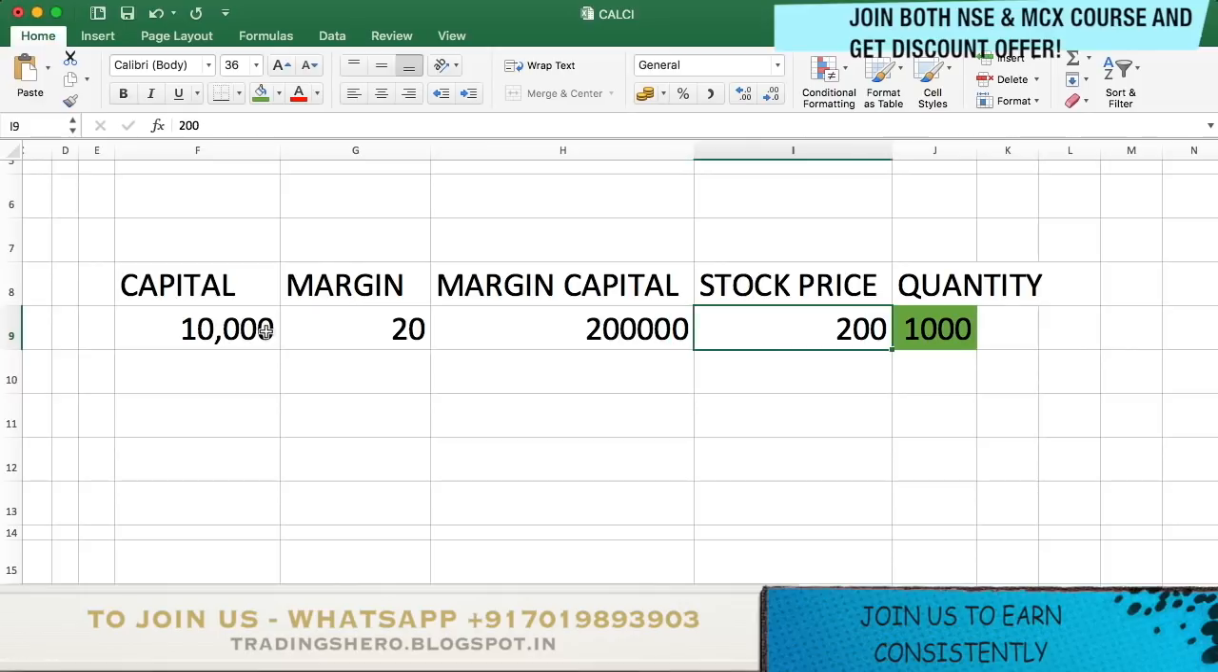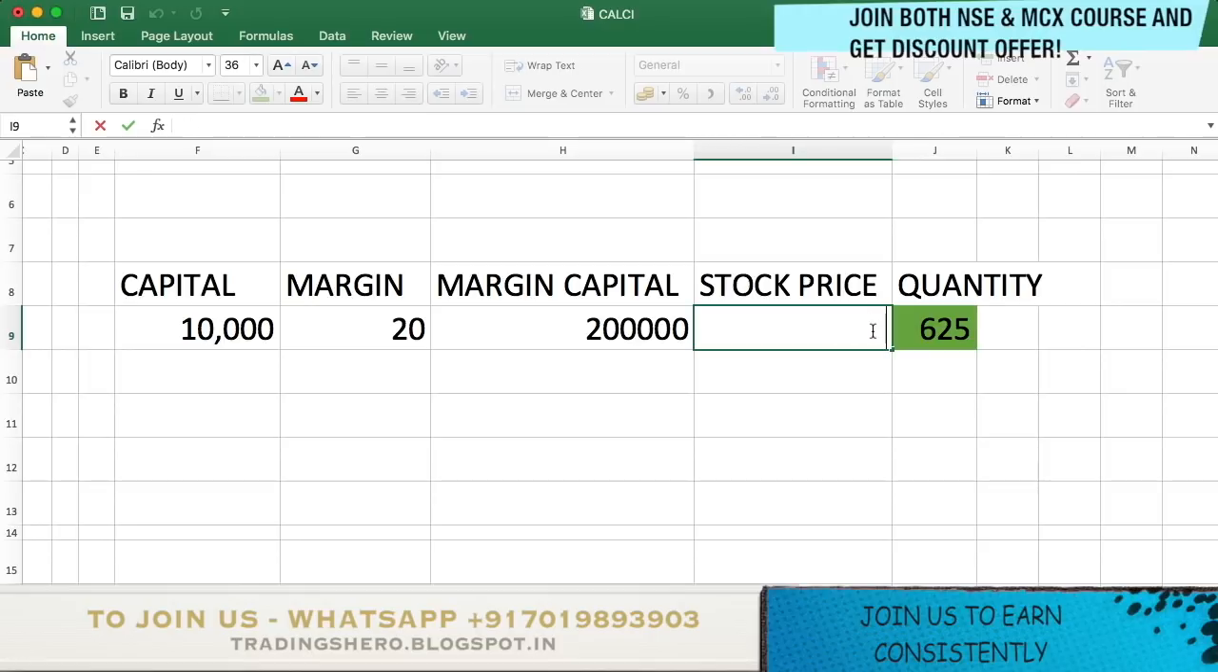So enter your capital, enter the margin you're getting from your broker, and the stock price. Let's say the stock price I'm trading is around 320 something, so that will calculate the quantity for me. Just type the stock price and the capital and hit enter.